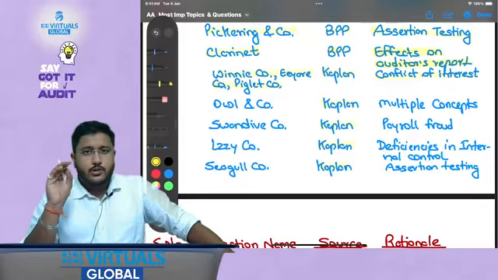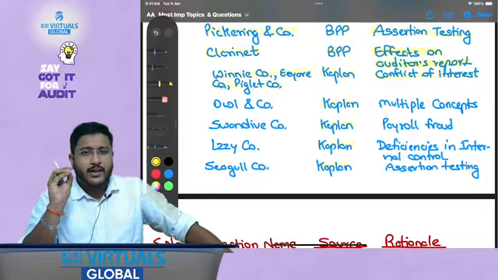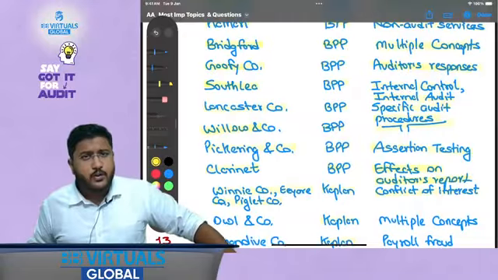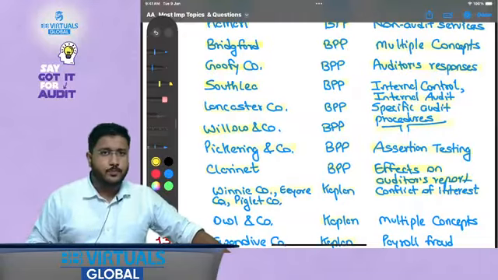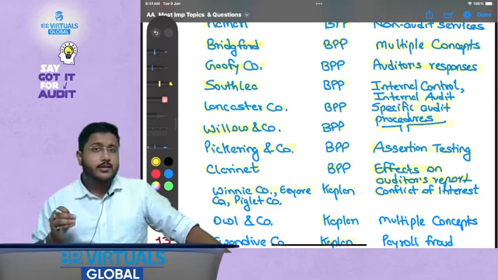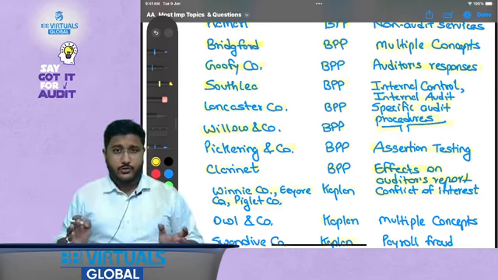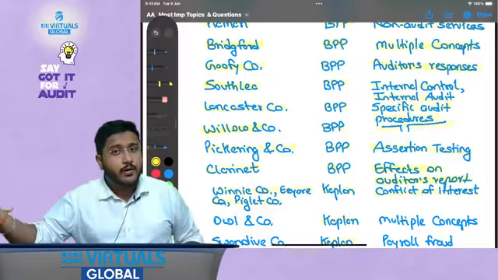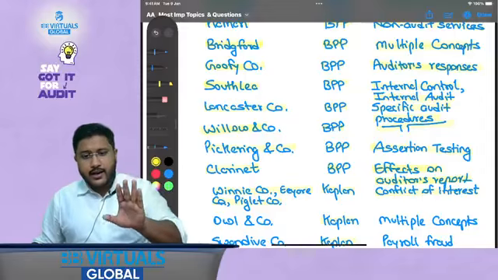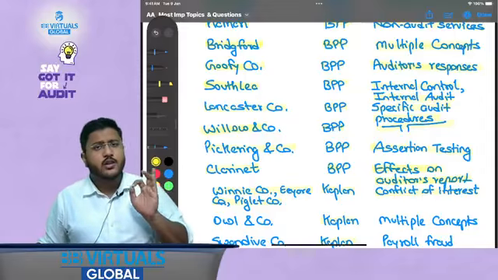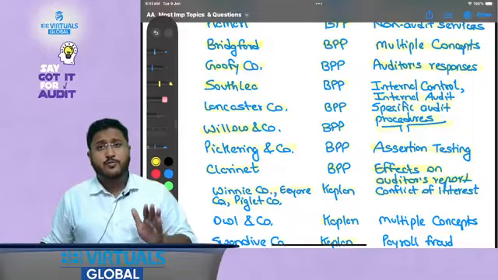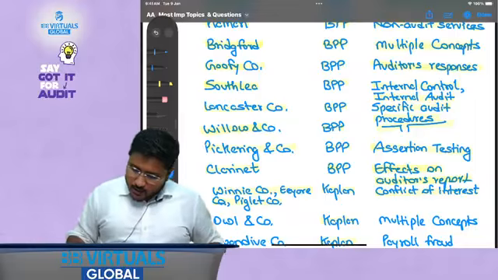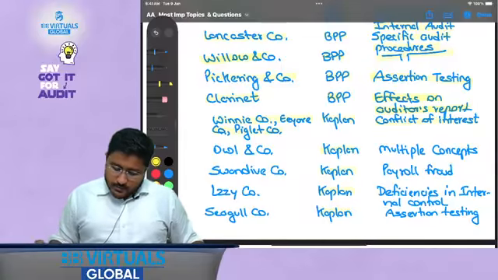My friends, first of all, please try to clarify one thing here. Am I saying that you only need to solve these 10 BPP questions and you are prepared for the examination? No. What I am saying is that these are the 10 questions which cover different parts of your syllabus, and these parts of the syllabus are frequently tested in the examination as well. That is why I have selected these questions. You should solve all questions, but if you have limited time, you should focus on these questions.